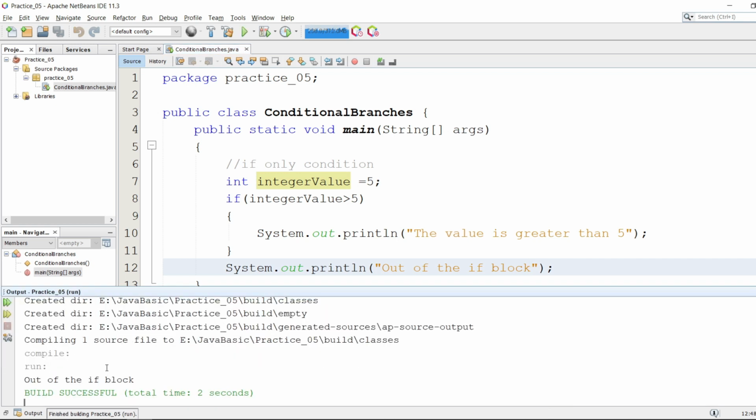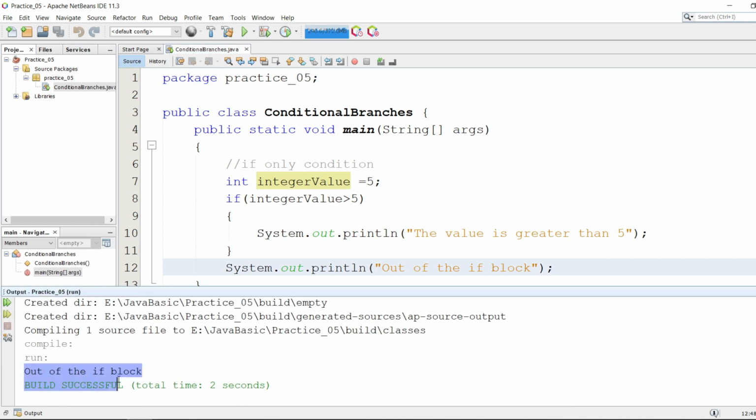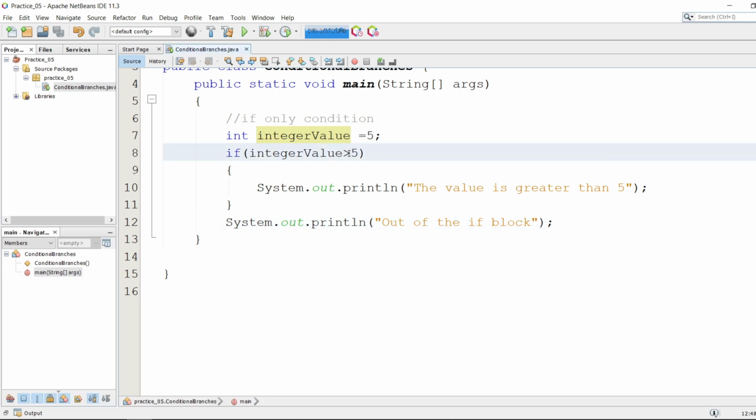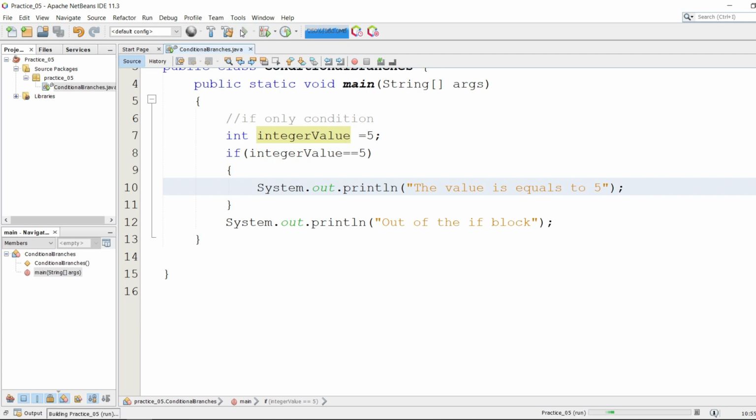You can see that it's only printing the out of if block message, as it's not printing the inside of the if block because the condition is false here. Now if we run the condition as true, suppose that the integer value is equal to 5, and the value is equal to 5. So let's run this program.